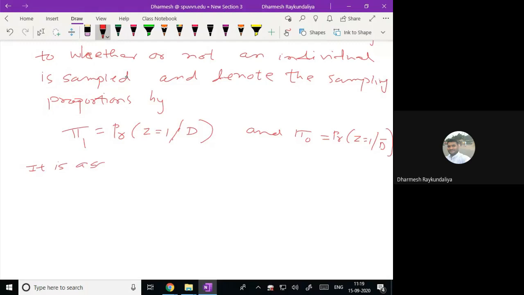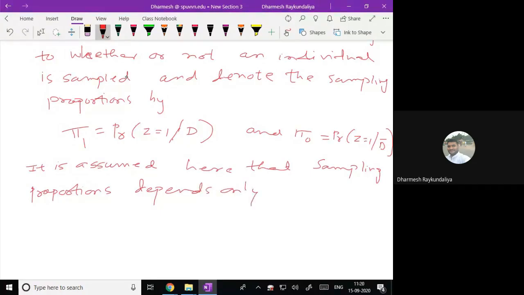It is assumed here that the sampling proportion depends only on D, not on X. So whenever we take the sample, we only see whether the patient is suffering from the disease or not.